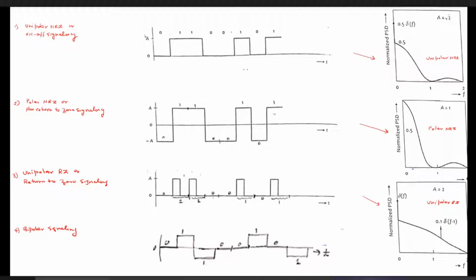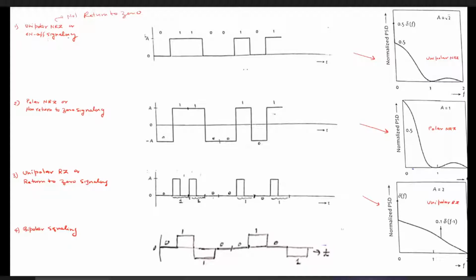Then the first technique of representation of line coding is called unipolar NRZ, where NRZ means non-return to 0. In some books you will find that such a representation is called unipolar non-return to 0, or simply on-off signaling.